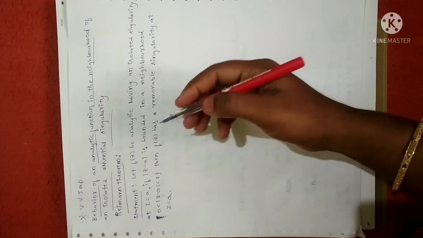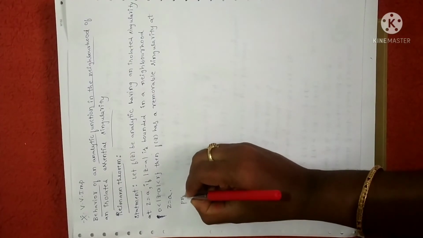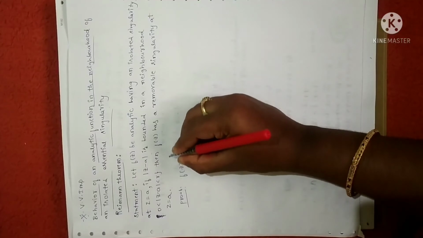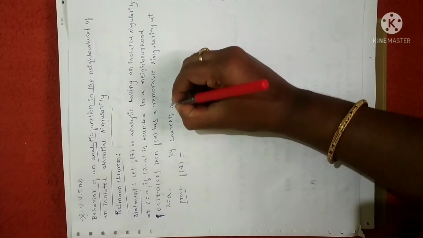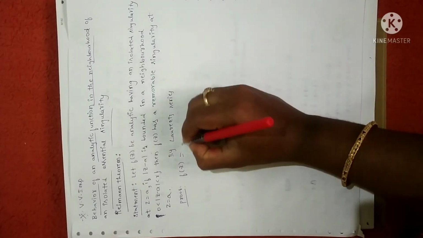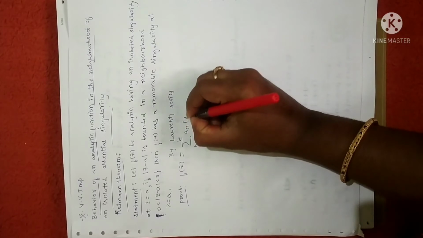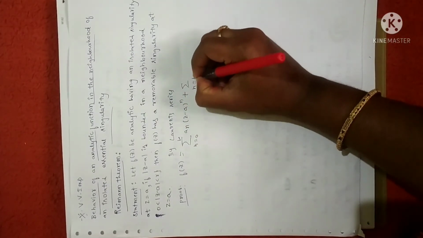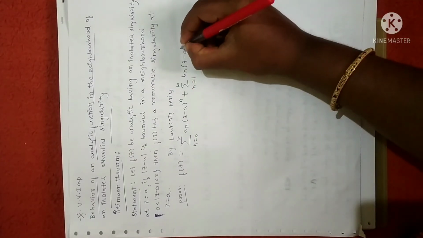we can expand the given function using the Laurent series. So let me write it. We can expand using the Laurent series. By the Laurent theorem, we can write f of z as the sum from n is equal to 0 to infinity of an into (z minus a) power of n, plus the sum from n is equal to 1 to infinity of bn into (z minus a) power of minus n.